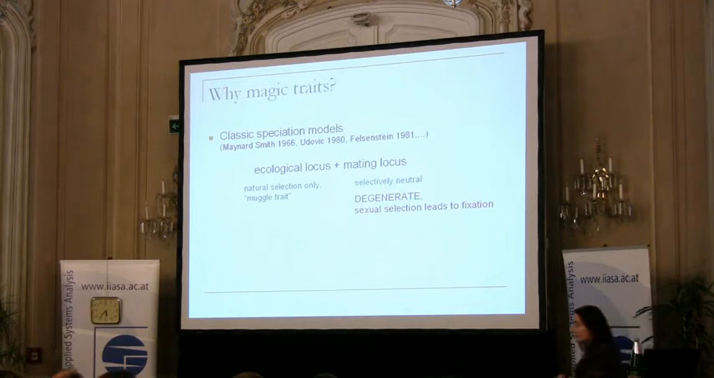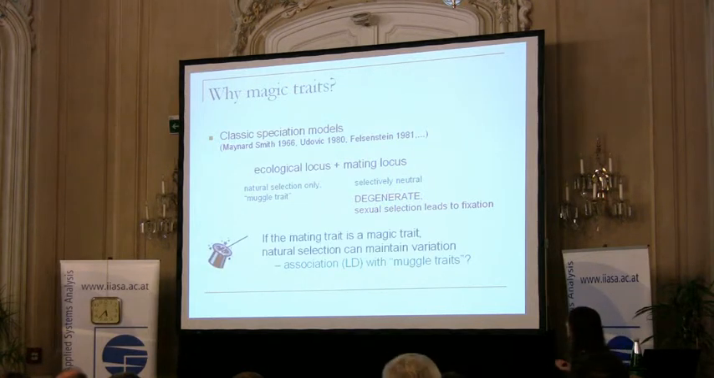And indeed, if we make the mating model a little bit more realistic in these classical models, then sexual selection will show up just as it is showing up in magic trait models, and it will lead to fixation. If there is no natural selection on the mating locus, it will lose genetic variability altogether. And if it is monomorphic, then it can't be the basis of speciation. So my suggestion is that if the mating trait itself is a magic trait, then natural selection can help maintain the genetic variation necessary for speciation.